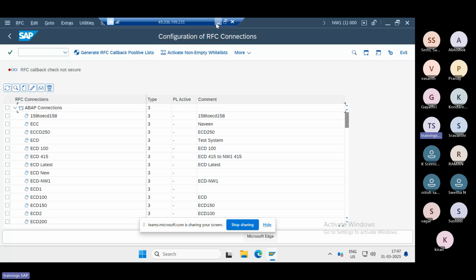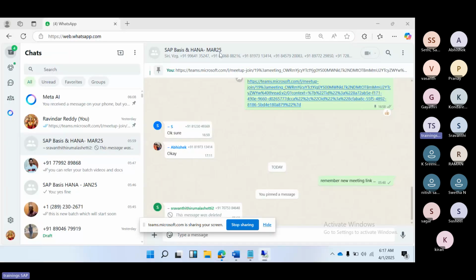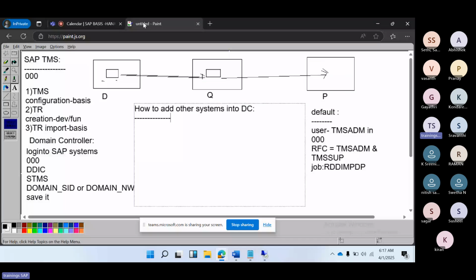We have to log into the respective systems with client 000, user DDIC, then STMS. Then for the domain, you need to provide DOMAIN_NW1. Whatever system you made the domain controller, the other systems also need that entry, NW1. Because we are adding these other systems into the domain controller, we provide the domain controller's main branch ID and save it. Then this system will be added and waiting for approval.